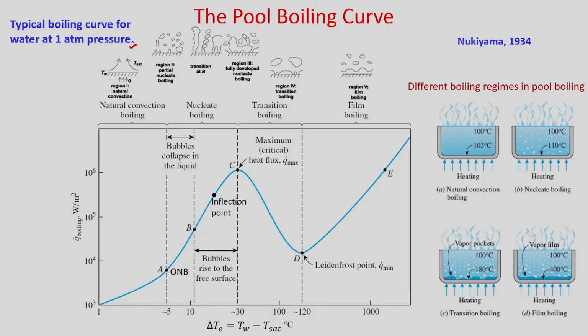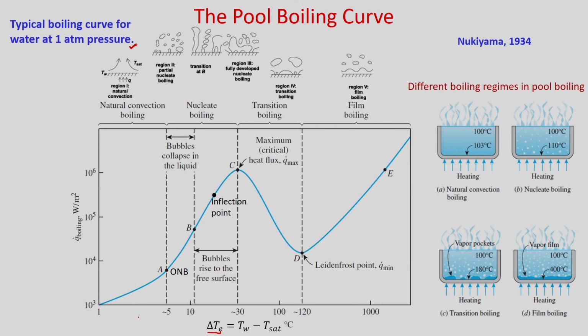You see the pool boiling curve: the x axis is the excess temperature delta T, which is Tw minus Tsat, and the y axis is the heat flux in watt per meter square. Here we consider saturated boiling, that means the liquid is at the saturation temperature of 100 degree centigrade, because we are considering water.